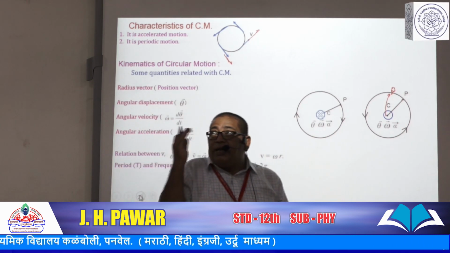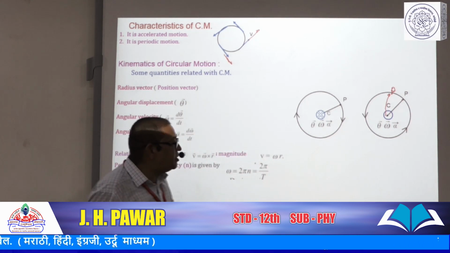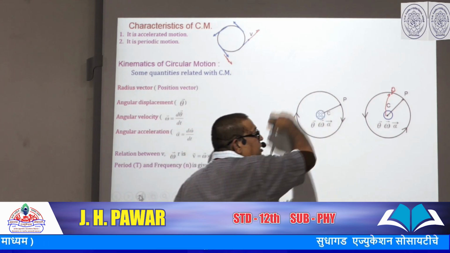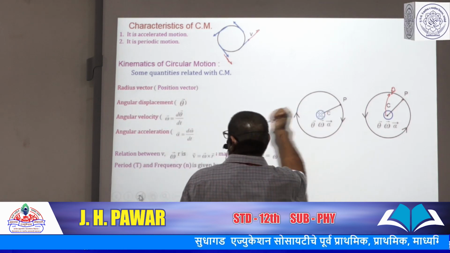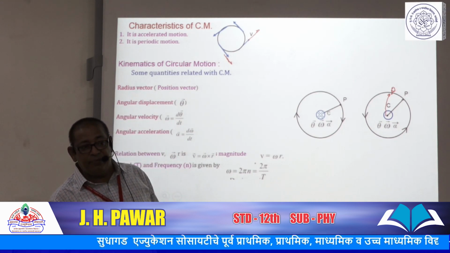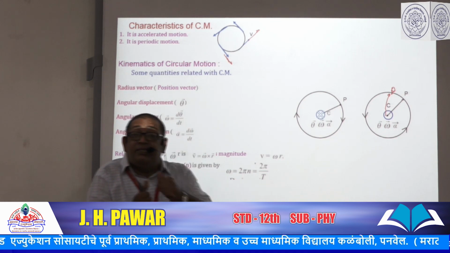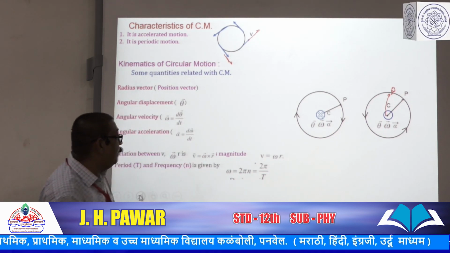In accelerated motion, that is non-uniform circular motion, if the speed of the particle goes on increasing continuously, then the direction of angular acceleration is in the direction of angular velocity. But if the speed decreases, then its direction is opposite to that of the angular velocity. We discuss this in the next article.